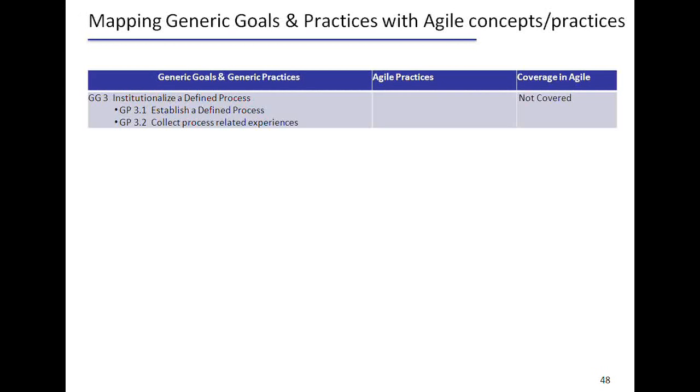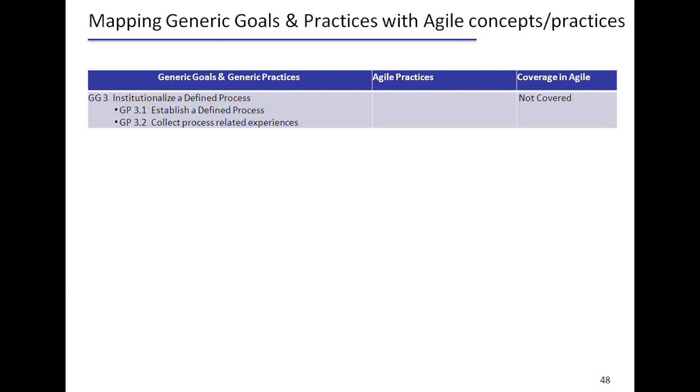I've mapped most of the generic practices against Agile practices, most of which I've already talked about. And the third generic goal is on the defined process. How do you institutionalize the defined process? A defined process is a managed process, but where certain processes from the organization are tailored for a project specific need.